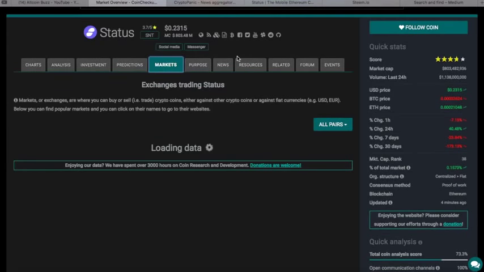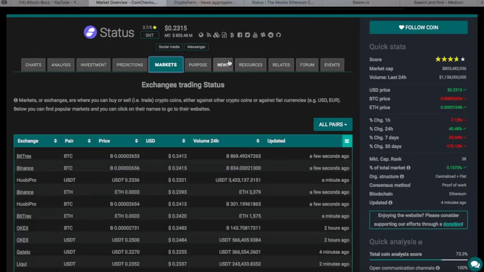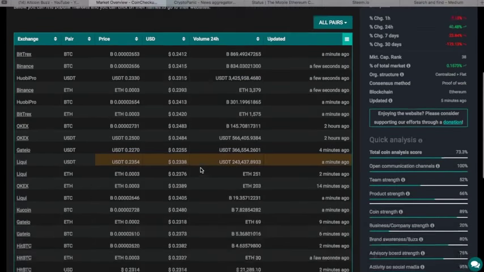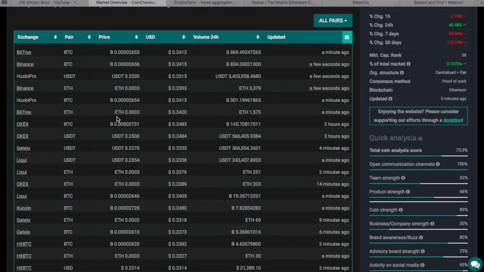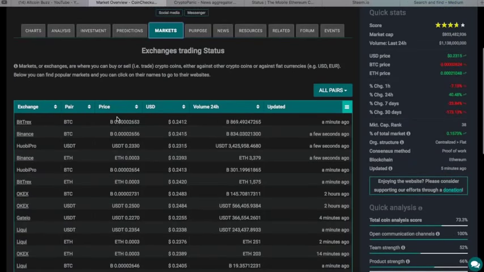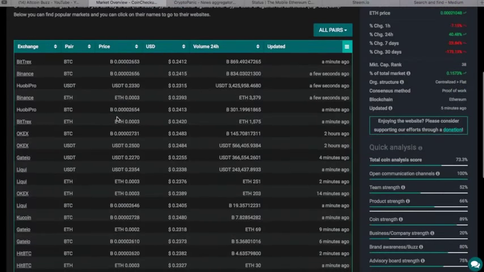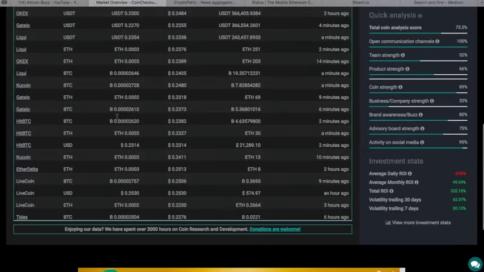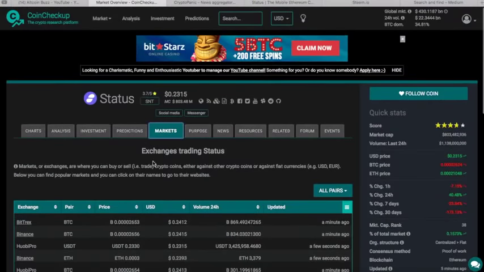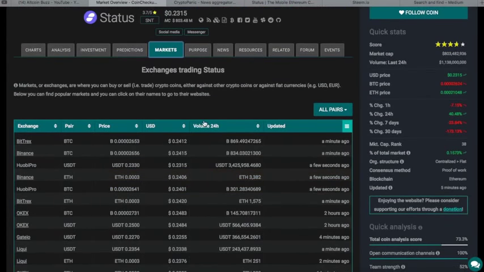Here's markets. What I really want to know, exchange trading status. We didn't do this on Steem because you guys are very familiar with exchange trading of that. But you can see that this is traded on a lot of exchanges. If you watch Jeff, you know that he talks about this all the time. Plenty of exchanges. I like that. Some liquidity. You can go and you can trade this. Looks nice. I'm going to rate that good for my reasons.